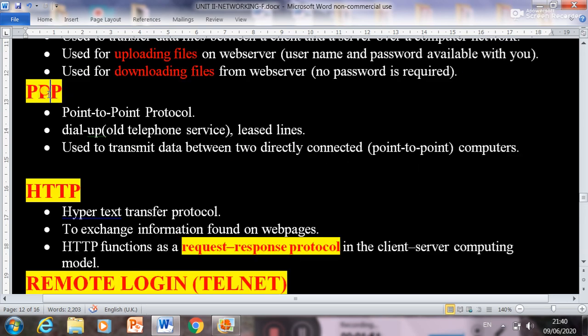Next is PPP protocol, that is Point to Point Protocol. It is generally used in old telephone services or leased line, or the example is when two computers directly connected to each other, they will follow PPP protocol.